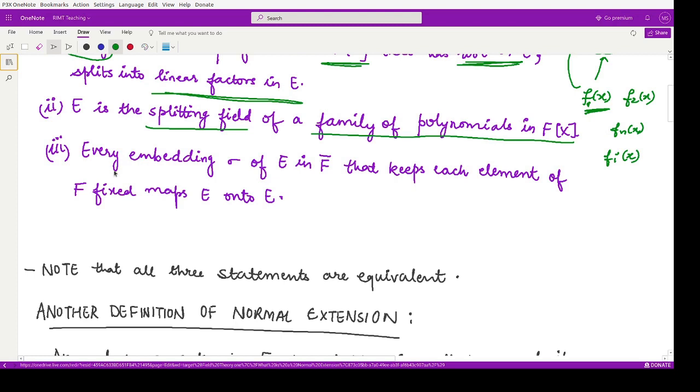Next, the third point says every embedding. What is an embedding? Sigma from E to F bar. This is a mapping which is 1-1 and a homomorphism.